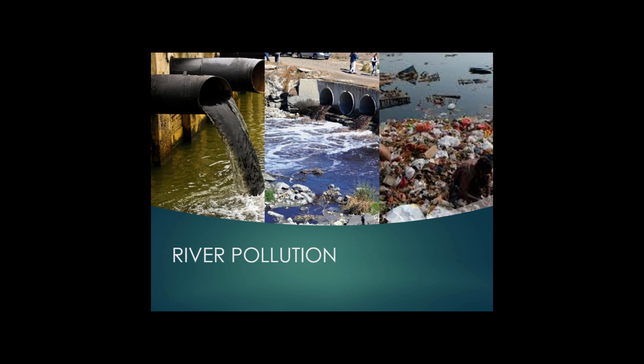This is the self-cleansing mechanism through which rivers clean their water themselves. But the burden on the rivers is growing as new industries are opening up. They are draining their water untreated into the river system, causing wide scale destruction of the aquatic life.